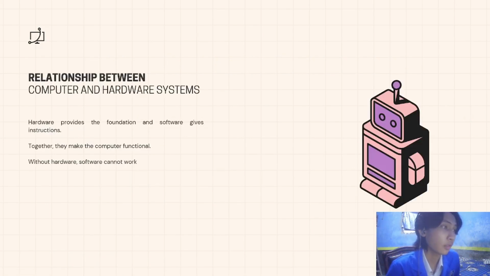And now let's talk about the relationship between computer and hardware system. Hardware provides the foundation and software gives instructions. Together they make the computer functional. Without hardware, software cannot work.